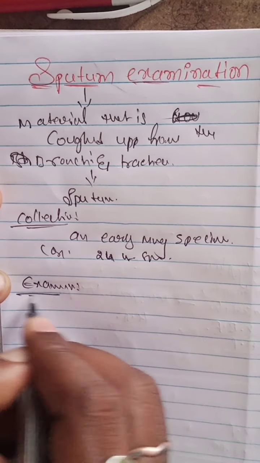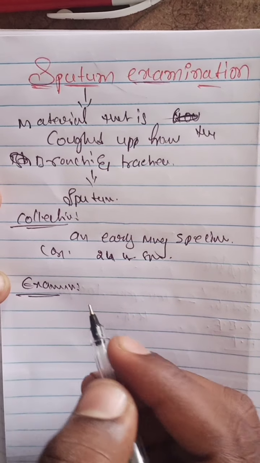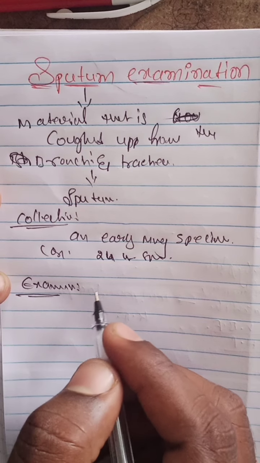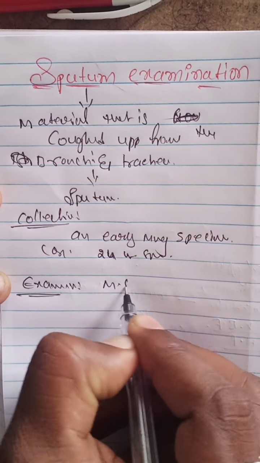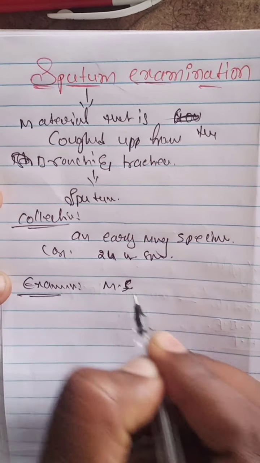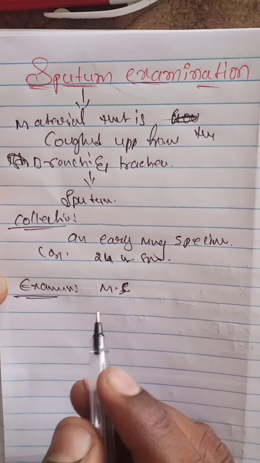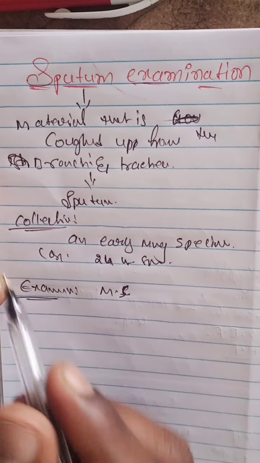Next is examination. How do we examine the sputum? It depends upon the physical character and the chemical character, and examination with the use of the microscope. First of all we'll discuss the physical characters.